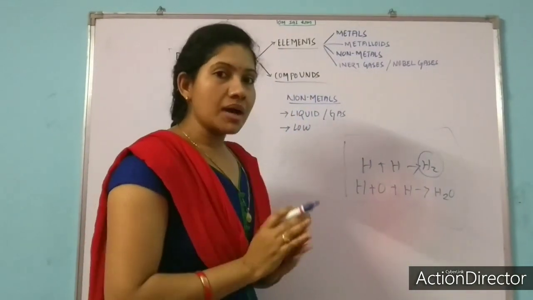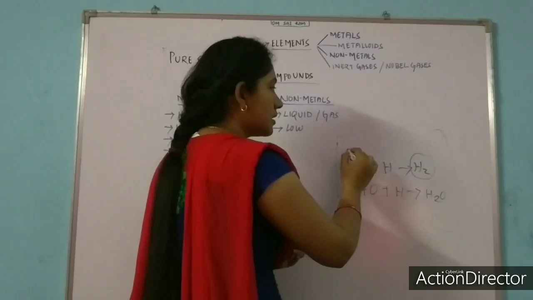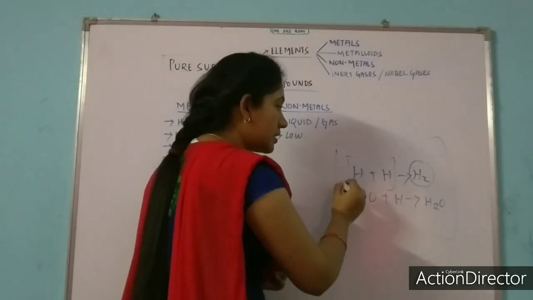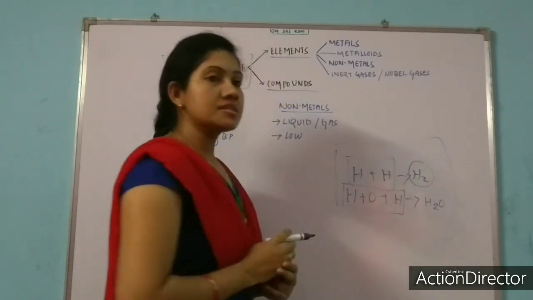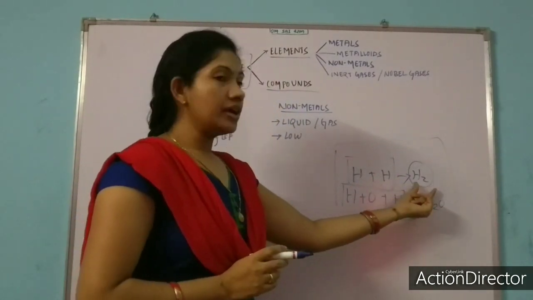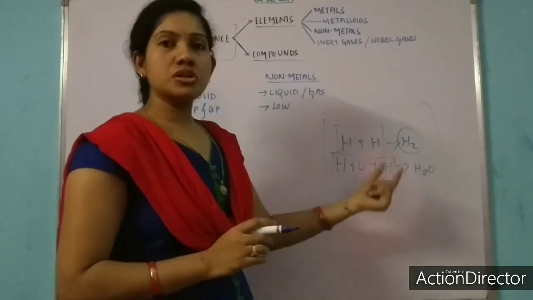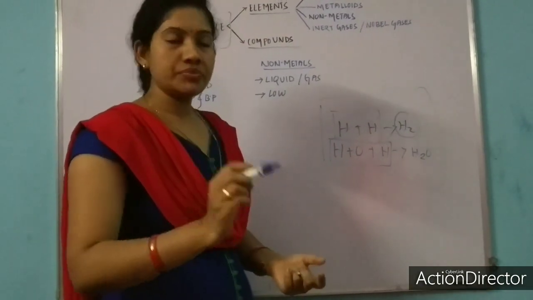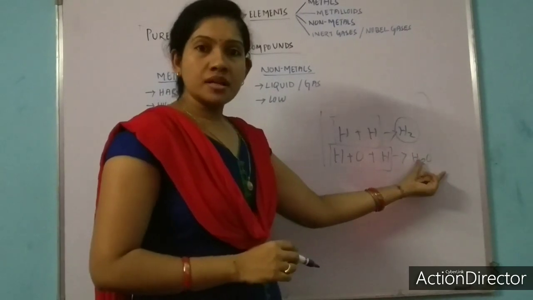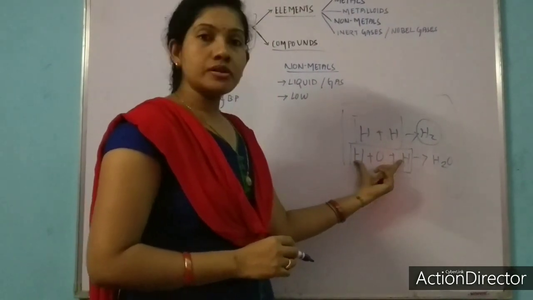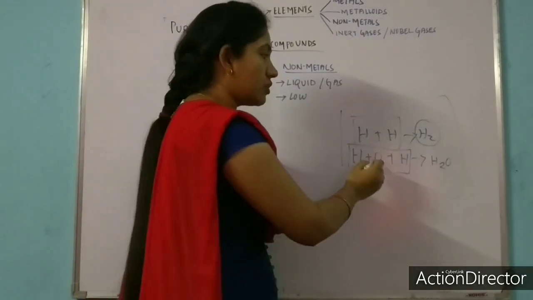One difference you can mark is that here the atoms are similar, but here the atoms are not similar. Here the hydrogen molecule is formed by the combination of only hydrogen atoms, but water is formed by the combination of two hydrogen along with one oxygen.